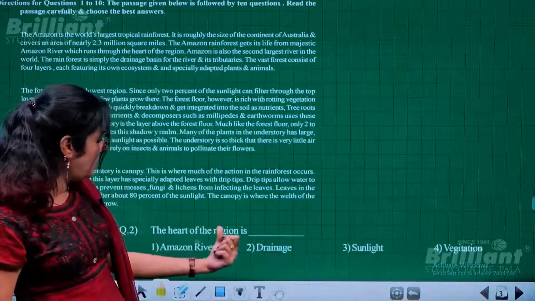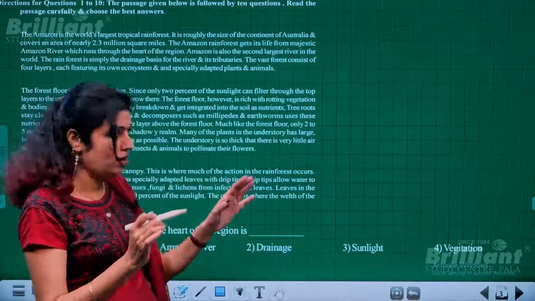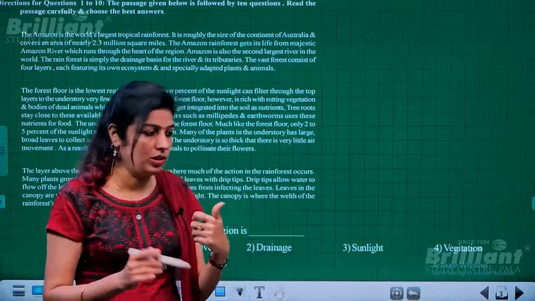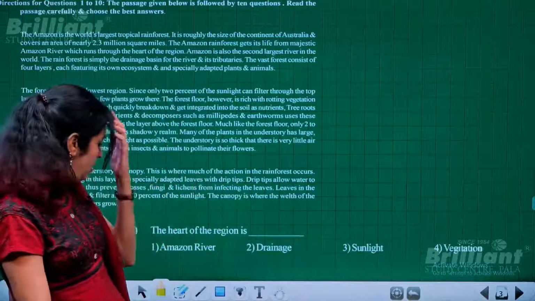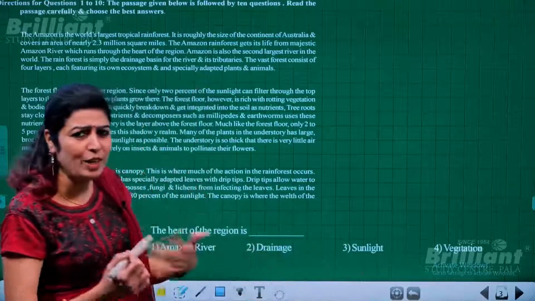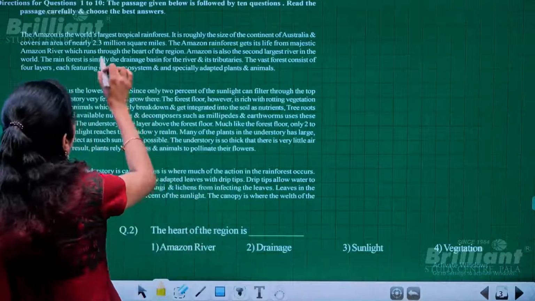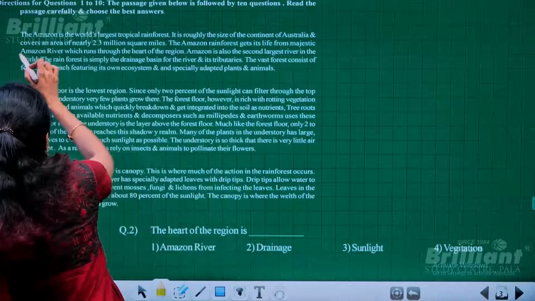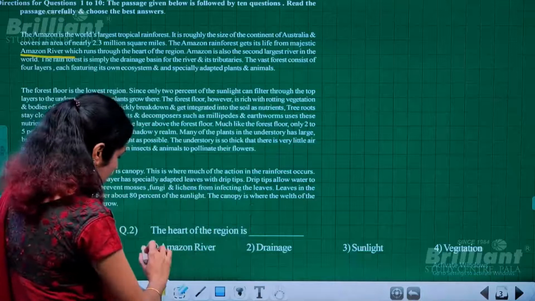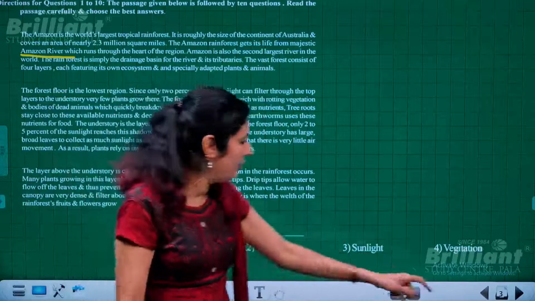Now, the heart of the region is dash. That is, the center of attraction, or the main spot of this region. Among the options we have Amazon River, drainage, sunlight, vegetation. It's obvious, one reading of the passage will give you the exact answer. See, it's the Amazon River, which runs through the heart of the region. So it's obvious that it's the Amazon River.